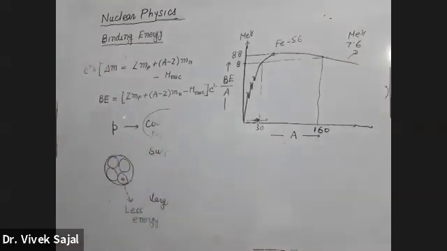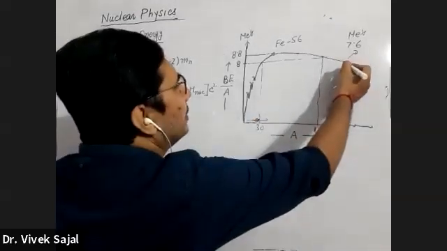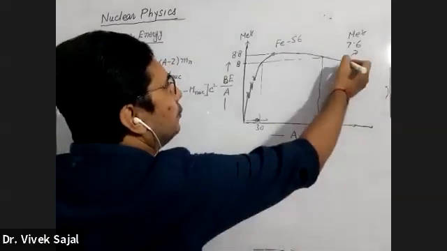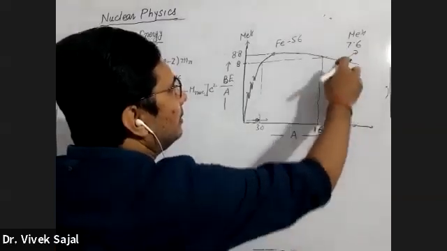First, consider nuclear fission. Suppose my nuclei is here.